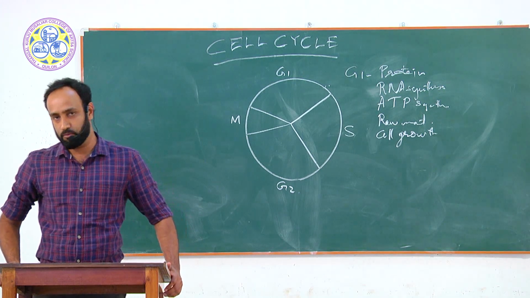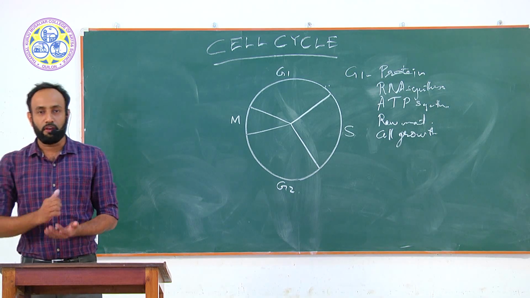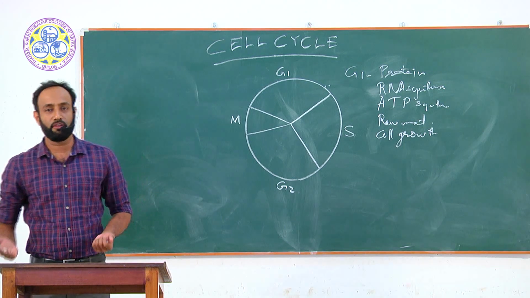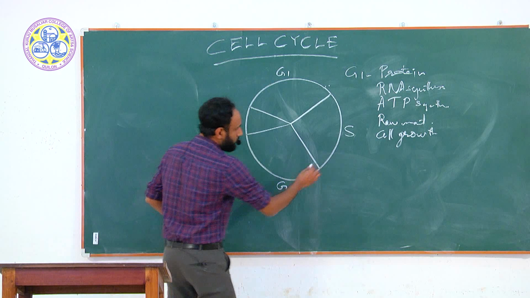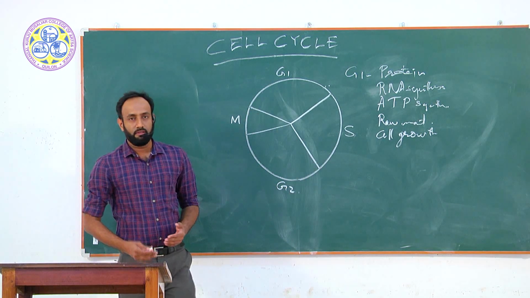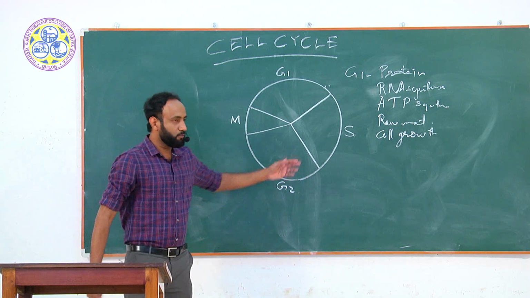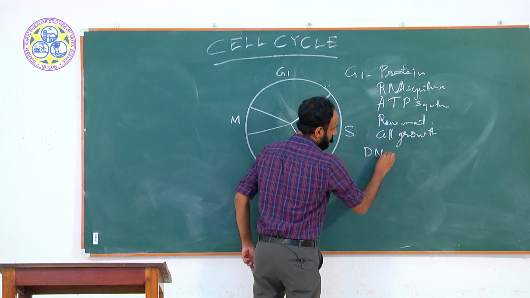Then we can go to the S phase, which is a very important phase, because if a cell is divided, the total genetic material has to be divided into two. The genetic material division is called DNA replication, because DNA is the genetic material. The S stands for the synthesis, which is taking place in the S phase. So the first one is DNA replication.